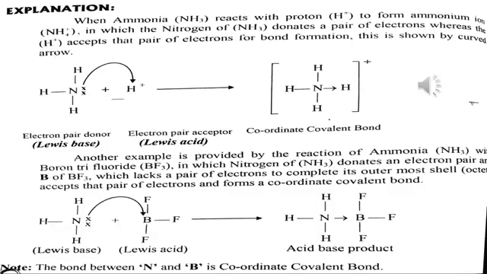Here in this case, the Lewis base is ammonia, and the Lewis acid is boron trifluoride. The bond between nitrogen and boron is a coordinate covalent bond.